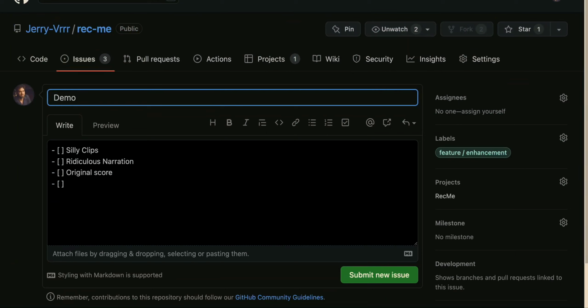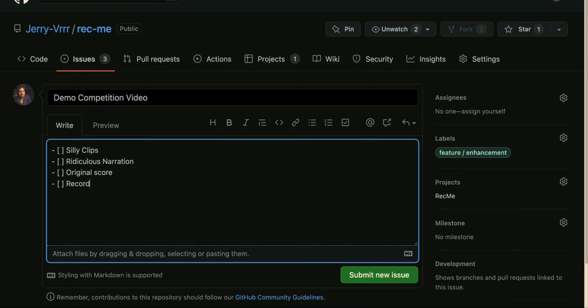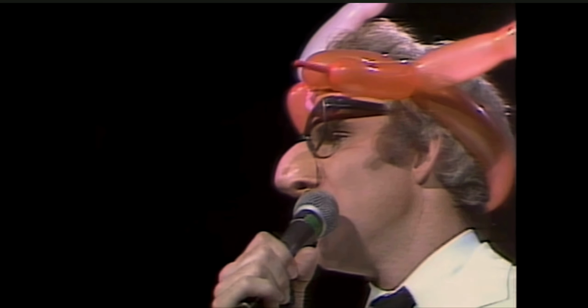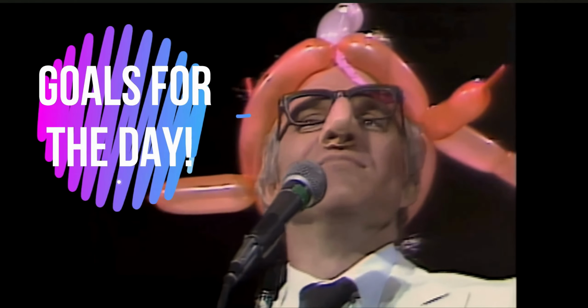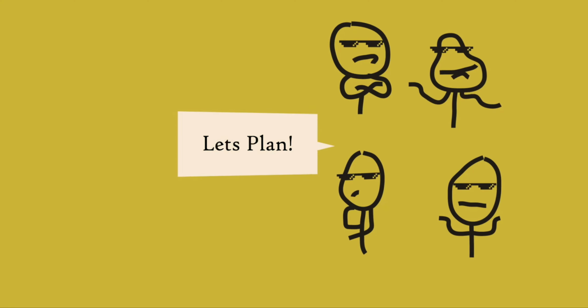Our technical documentation involved a project board, wireframe, and a component tree. The project board was especially helpful as our source of truth and kept us on track. Our workflow consisted of team stand-ups every morning to discuss progress and goals for the day. It gave us a common jumping-off point and helped us keep track of what had been accomplished and what our next steps were going to be.